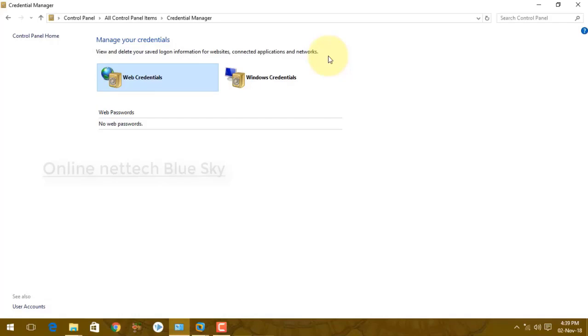So turn on this feature and this feature. In case you have not turned them on, turn on these two features, and the third is all networks. So turn on here.